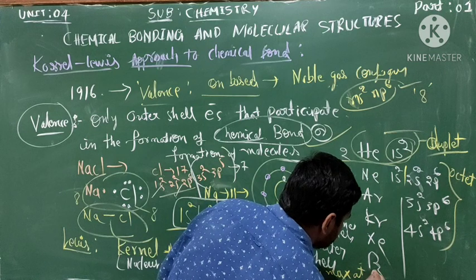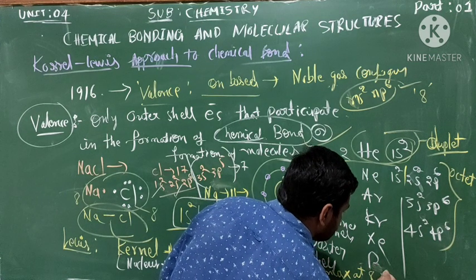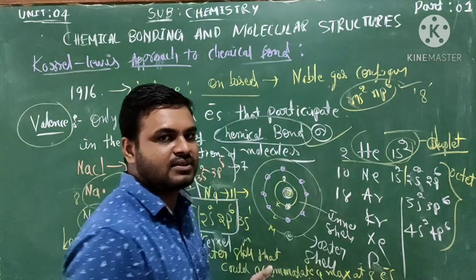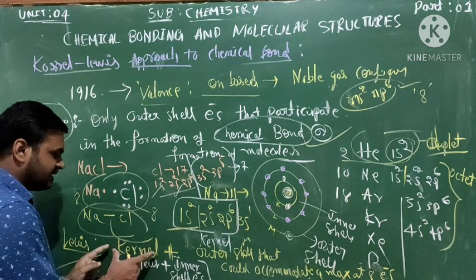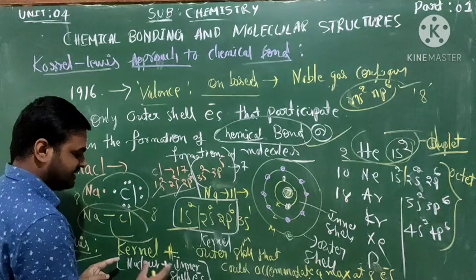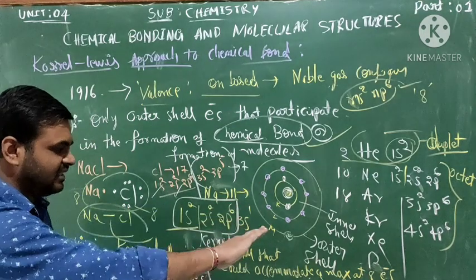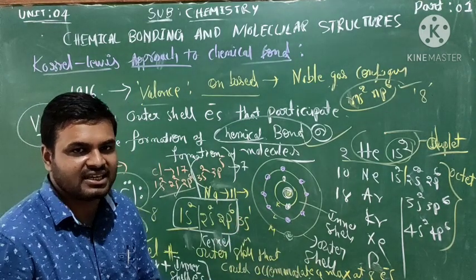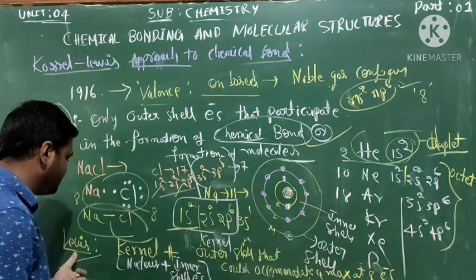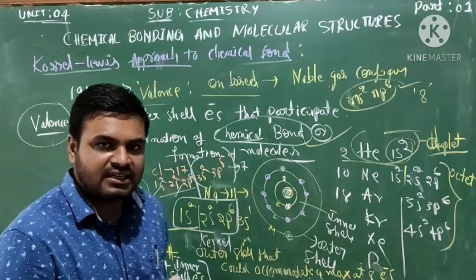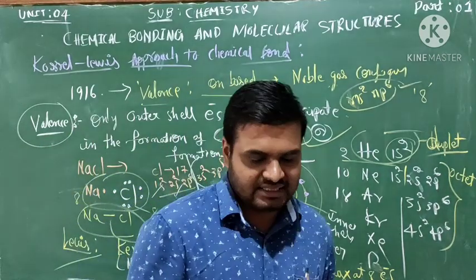Lewis explained that the kernel means the nucleus plus inner shells, and the remaining outer shell is accommodated to a maximum capacity of 8 electrons. This was suggested by Lewis. Now we go to the Lewis symbol.